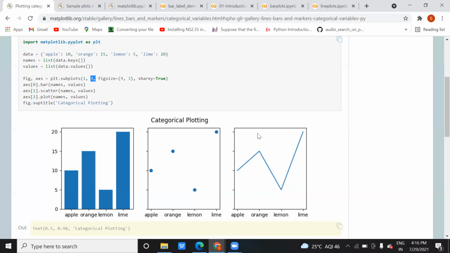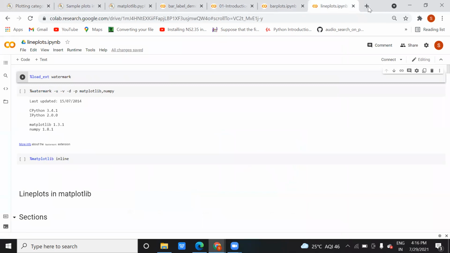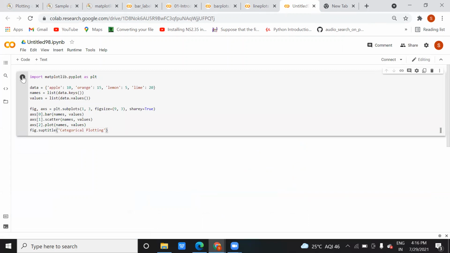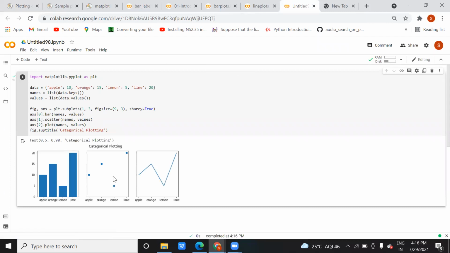So in line graph and all, okay, let me show you this code. You can see the example and try it from your side, and explore more by changing the value or changing the data, so you can visualize more clearly. So you can see it is coming right now.